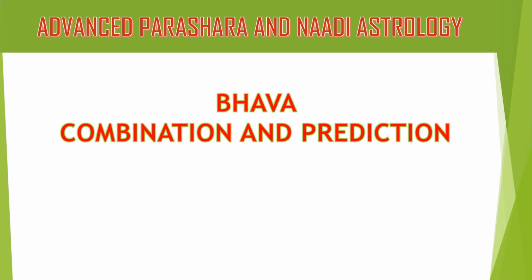So the main planet will do the whole benefit to the bhava, but we need to differentiate whether it is in conjunction with that bhava or has an aspect over that bhava. If the main planet is aspecting the bhava, then we should consider the subplanet that is in conjunction with the bhava as the main planet also.